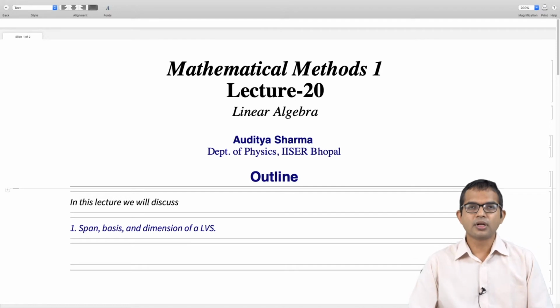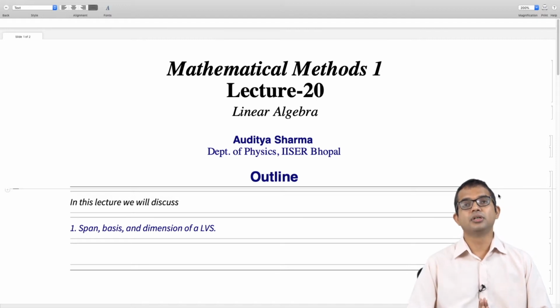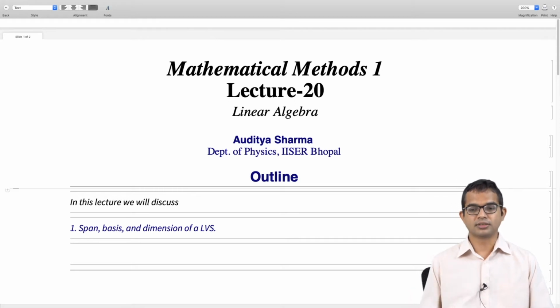Okay, so after a detour involving a discussion about matrices, the rank of a matrix, determinants, properties and so on, now we return to the abstract linear vector space, and we define some very important properties of a linear vector space. So there is the notion of a span, the notion of a basis, and the dimension of a linear vector space. These are the topics which will be covered in this lecture.